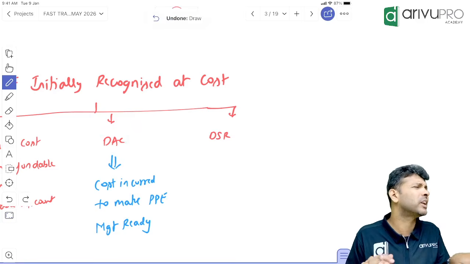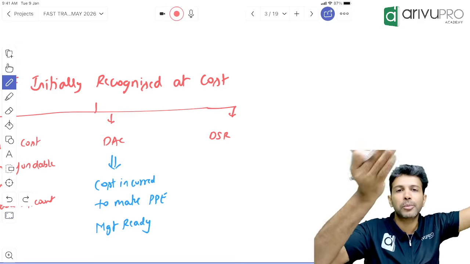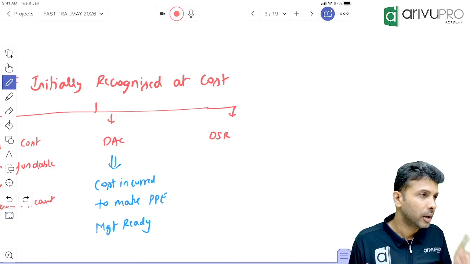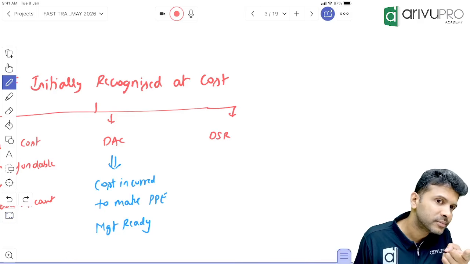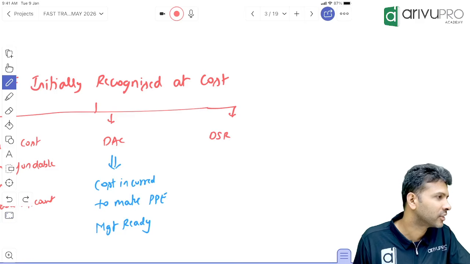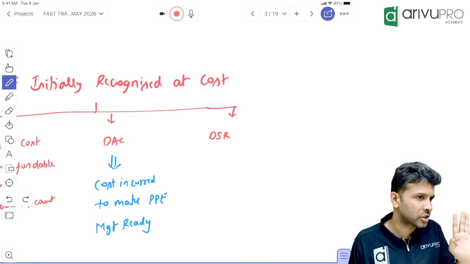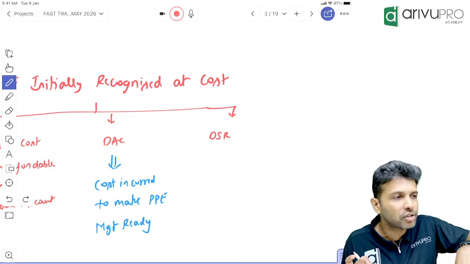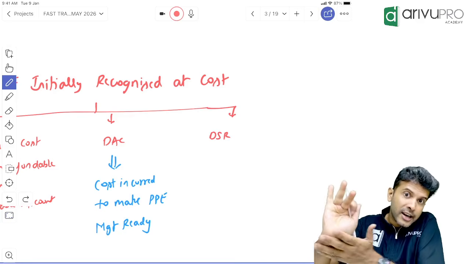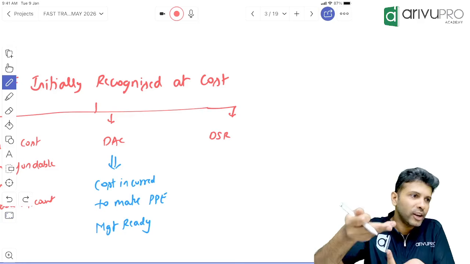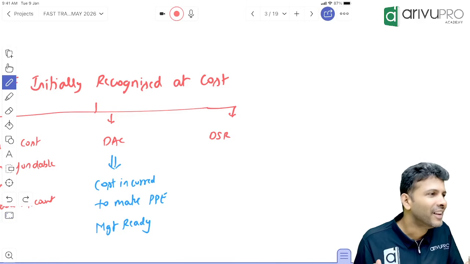Basically, the cutoff point is very simple. Till the asset becomes ready to use, any directly attributable cost you will go on capitalizing. Keep in mind, it should be directly attributable. But overhead cost? Is overhead a direct cost or an indirect cost? Overhead cost and all we will not capitalize, unless they say so in the question. If they say just overhead, will you capitalize or P&L? P&L. But sometimes they will say overhead cost, but it is directly related to the asset. Then you can capitalize. But that beats the purpose, because the very meaning of the word overhead is indirect cost.